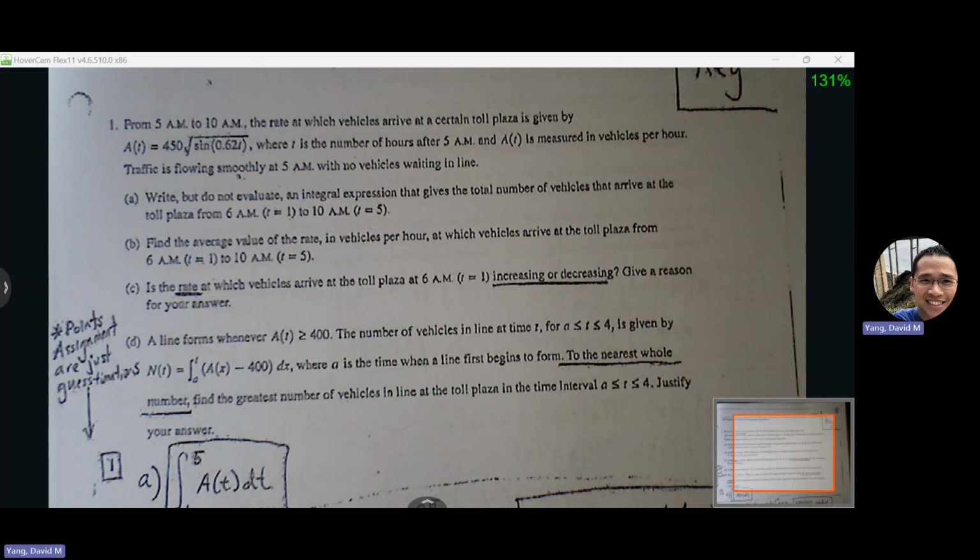Would it be 1, sorry, 5 and 1? For the integral in part A, since part B clarifies that 6 a.m. is t equals 1, with 5 a.m. being t equals 0. 5 a.m. will be t equals 0, but we're going from 6 a.m. to 10 a.m. So they're just saying from 1 to 10. For part A, well, they say 6. They didn't say 6 a.m. Yeah. We go from 1 to 5.